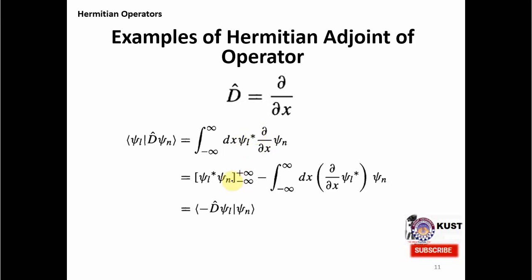So this is the surface term, and then we know that del by del x is on psi star. The surface terms vanish because on the boundary there is no wave function, and there you get a minus sign, and now you know what D dagger is. Okay, so this is the proper way.